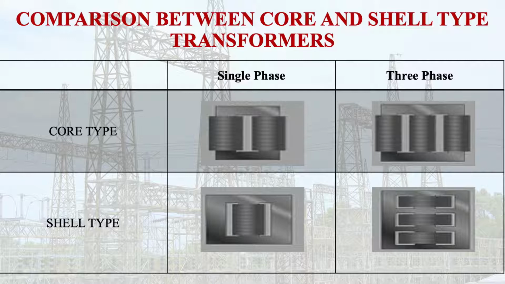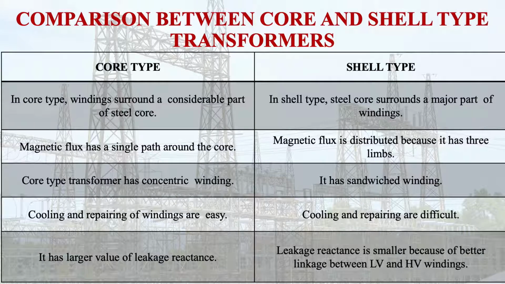In the shell type of transformer, the windings are sandwiched between the core limbs. So here I'm just giving one comparison of the core type and the shell type transformer. In the core type transformer, the windings surround a considerable part of the steel core, as you have seen. Then in the shell type transformer, the core surrounds the major part of the winding, and the winding is sandwiched between the limbs. You can see in the previous diagram.